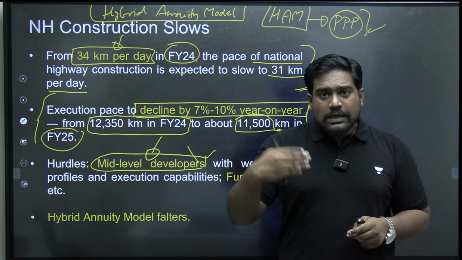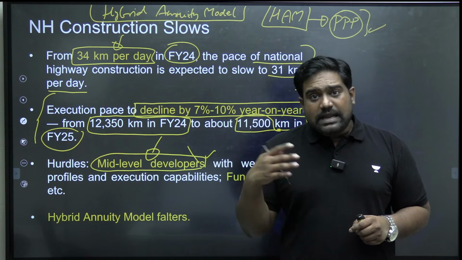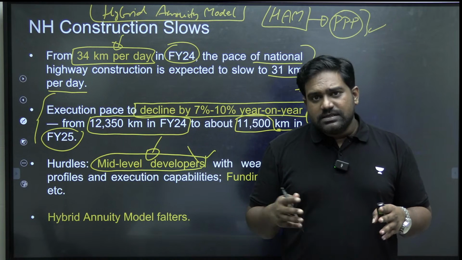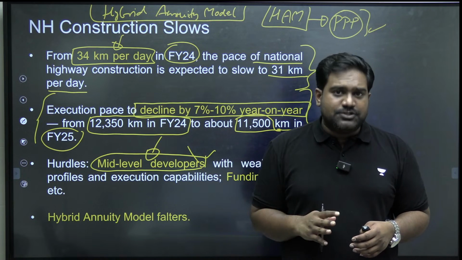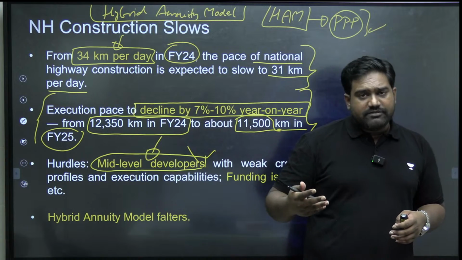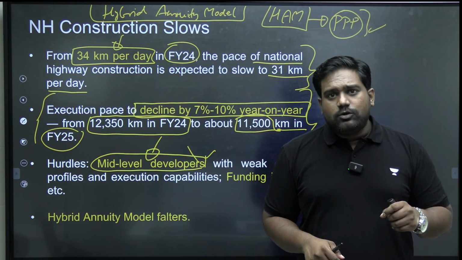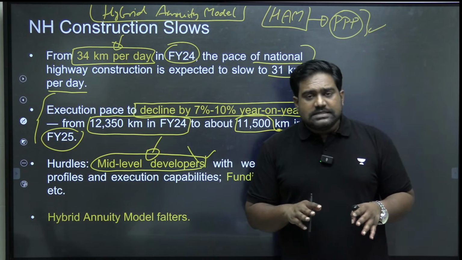They may not get easy loans from banks, so funding becomes a problem. Or they might lack the capacities. They may not have the right technology, the right engineers, architects, etc. So there could be a general slowdown in construction activity. Compared to them, large, well-established developers can do a quicker job and a better job. But the Ministry of Road Transport has often preferred mid-level developers with very moderate profiles.